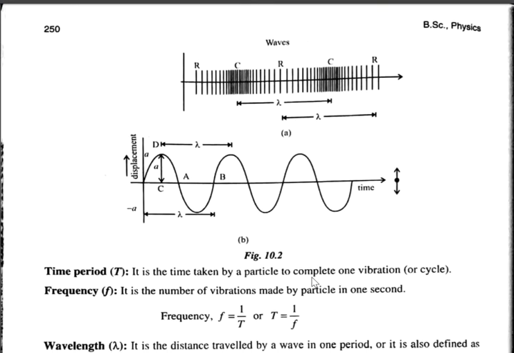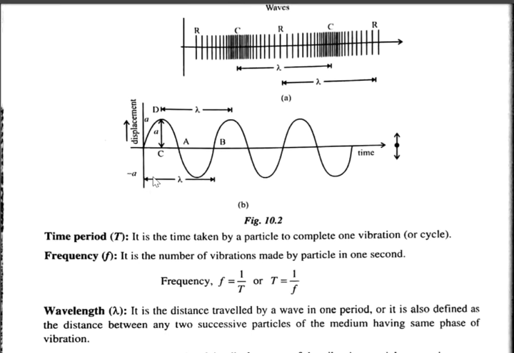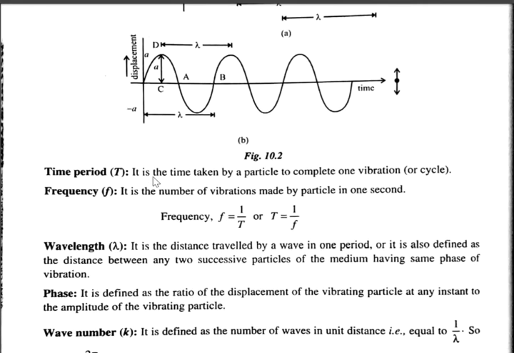In the figure you can see amplitude. Small a denotes amplitude, which is the displacement from the mean position to one extreme position. Amplitude is A. Next, time period. It is the time taken by the particle to complete one vibration.